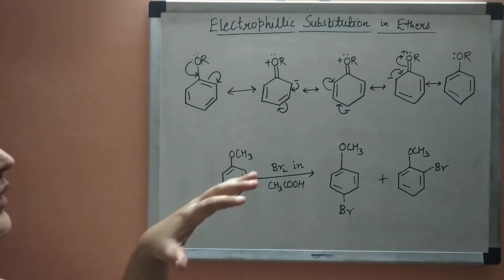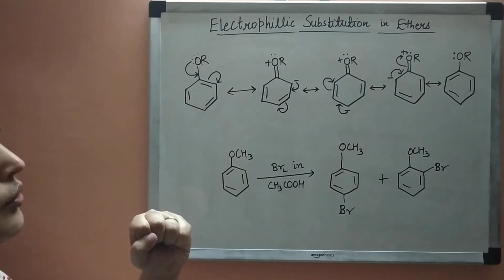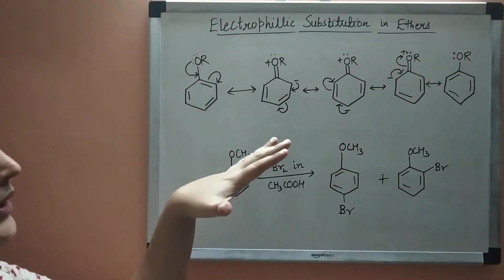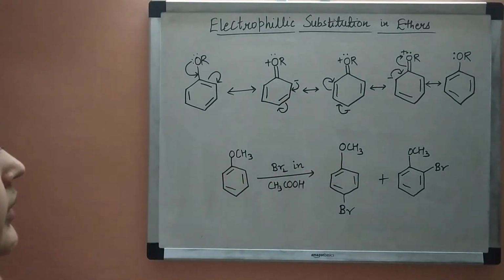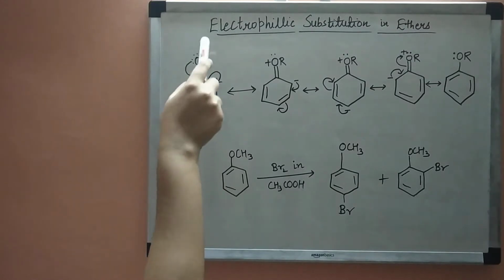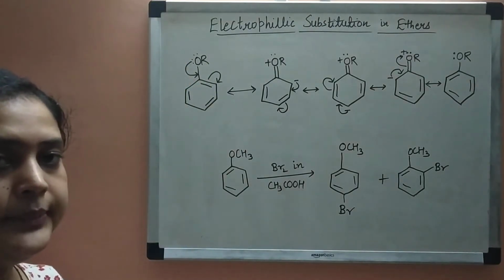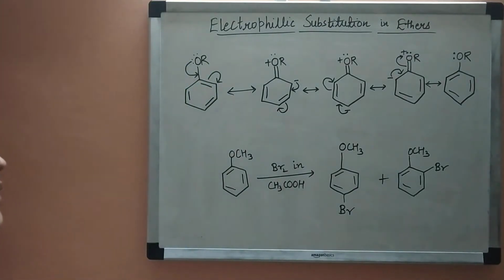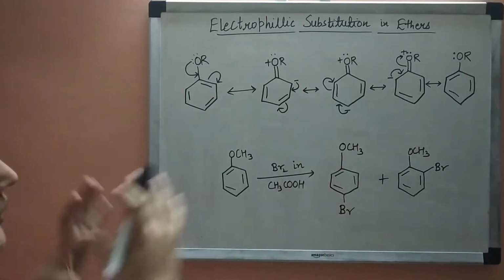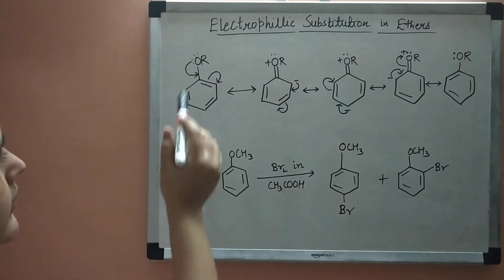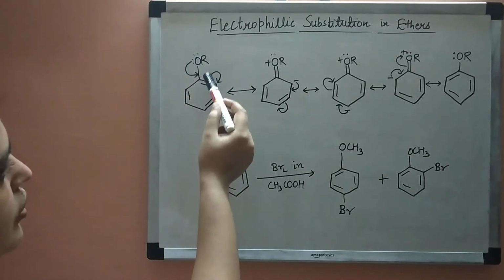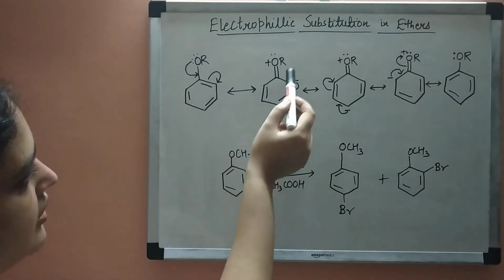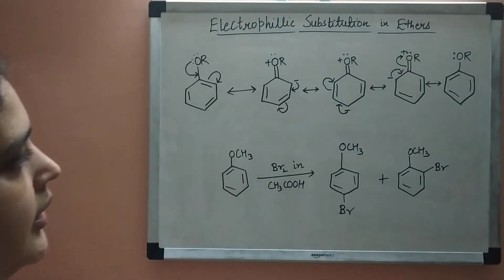That's why the incoming electrophile gets attached towards the ortho and para position. Therefore, the methoxy or the alkoxy group is the ortho para directing group. So we can see in the resonating structures that this lone pair of electrons comes here, then this bond shifts here, so negative charge comes at ortho position, and so on.